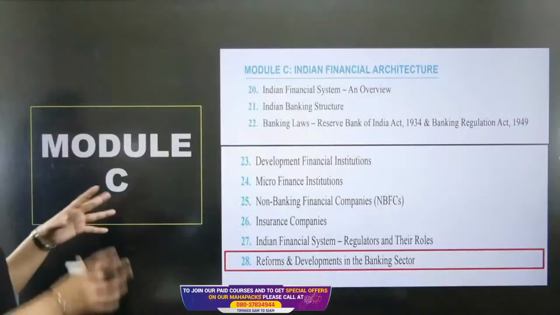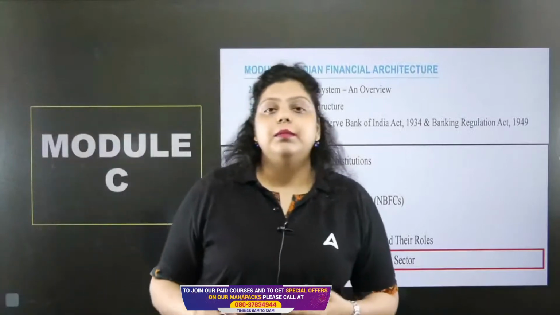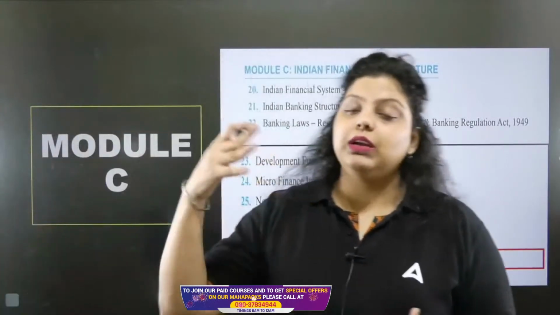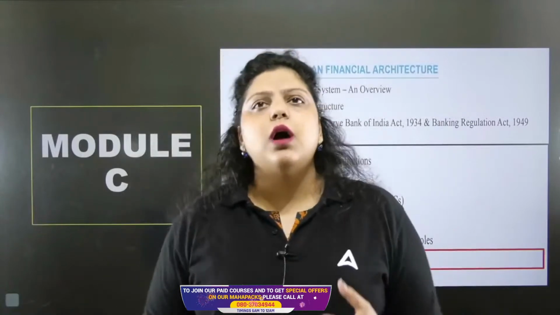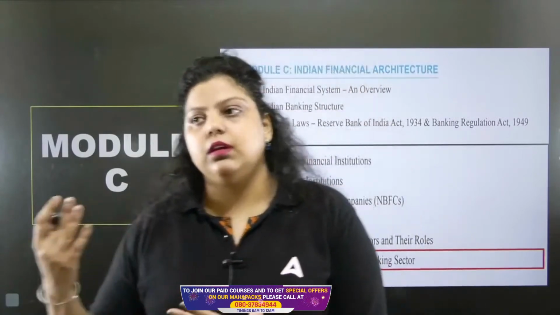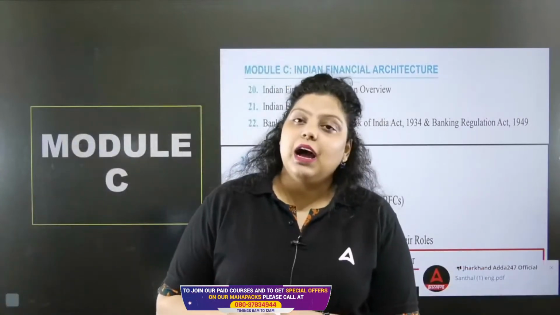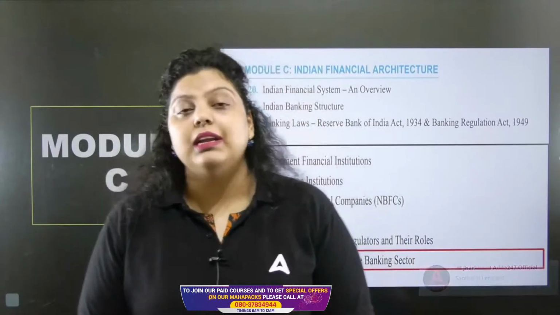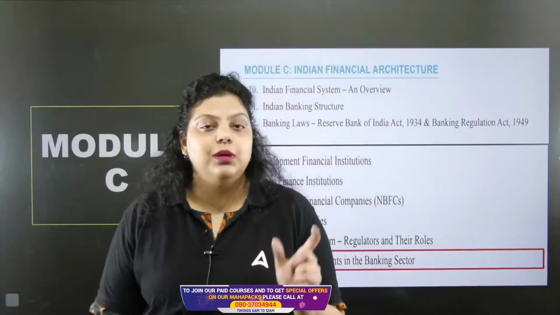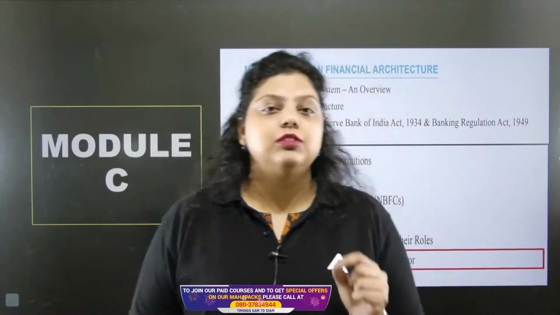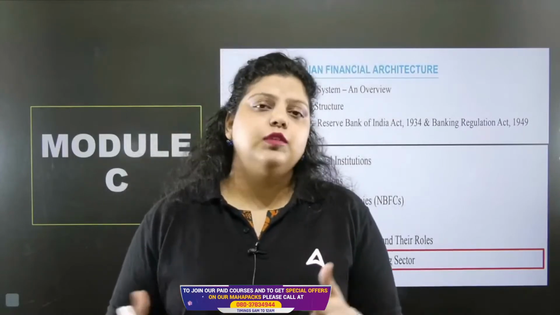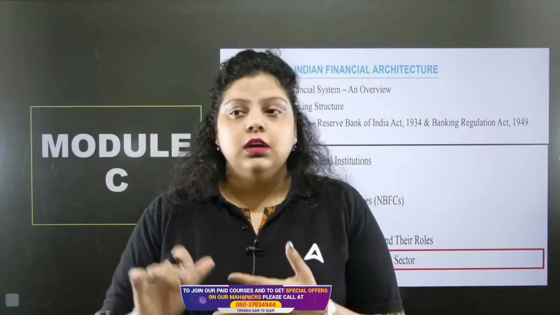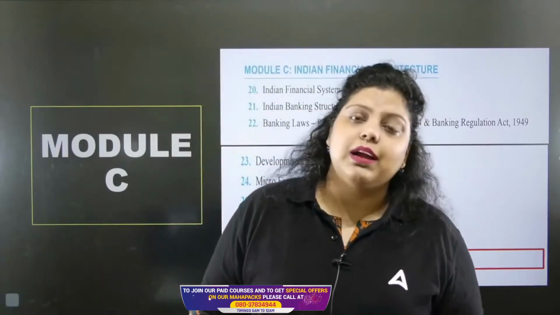Let's understand what the chapter is talking about. It's talking about what changes and developments have been made in the banking sector. From the last 2 to 3 years, RBI allowed RRBs to participate in call money, notice money and term money. RBI allowed RRBs to participate in the liquidity adjustment facility. RBI has introduced a digital currency as well, known as CBDC. RBI also introduced the bad bank concept in the form of the National Asset Reconstruction Company Limited. Apart from that, a lot of changes have been made in the banking sector, in the money market and also in the capital market.